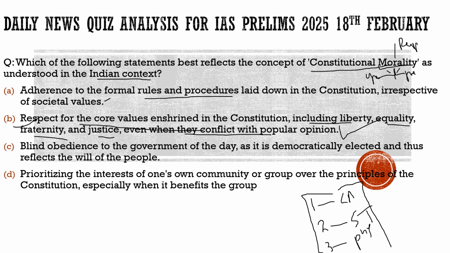Then the third statement says blind obedience to the government of the day as it is democratically elected and thus reflects the will of the people. This is totally incorrect. When constitutional morality was introduced and discussed by the framers of the constitution, Dr. Ambedkar brought it. There was a discussion that if people won't respect the constitution, then it will not be successful.